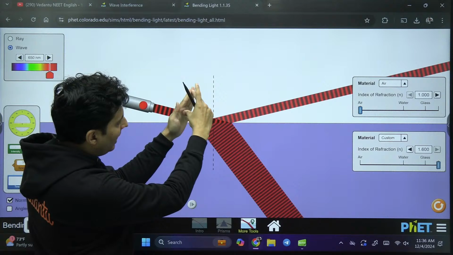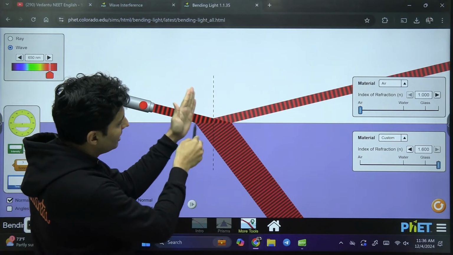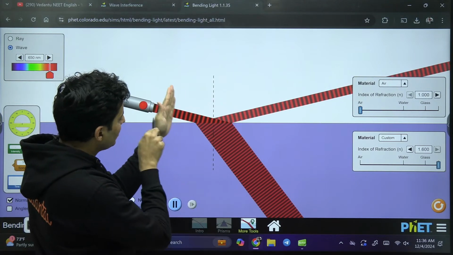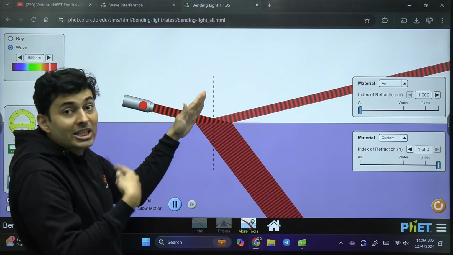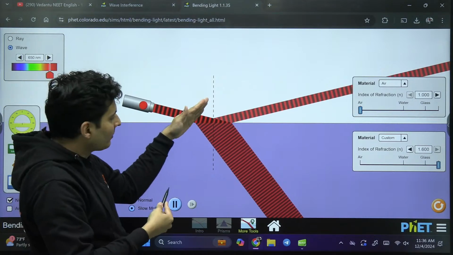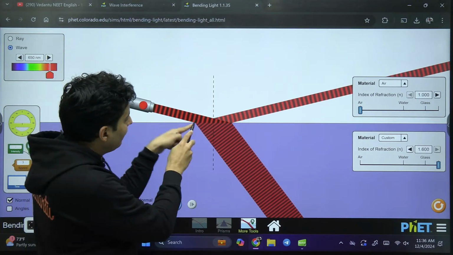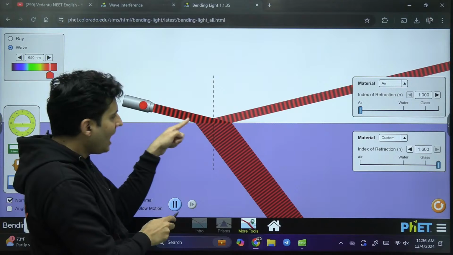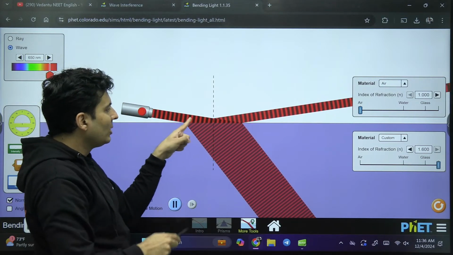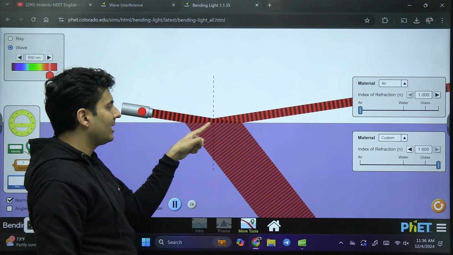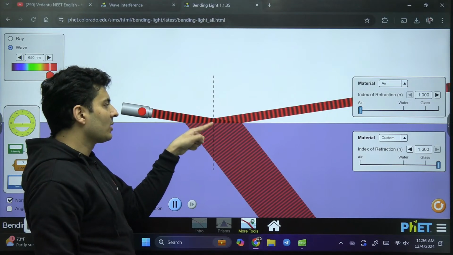The upper part of that wavefront has not yet touched the medium. So as soon as the lower part touches, it becomes slower. It slows down. And as the wavefront progresses, you can see, slowly one part starts touching the medium and it slows down.